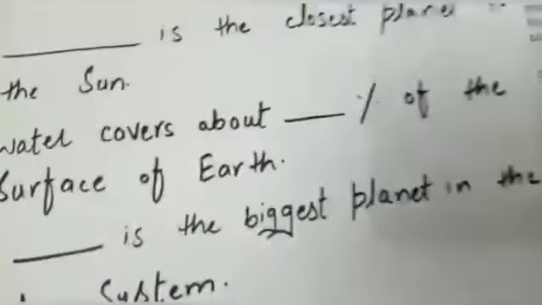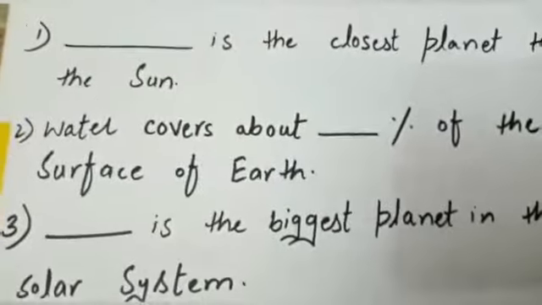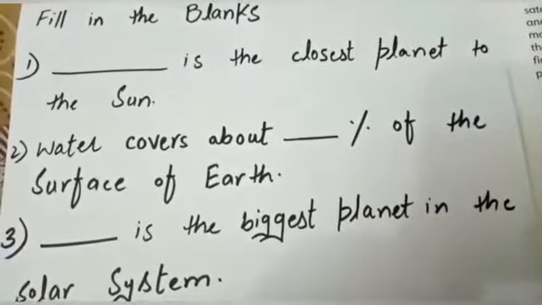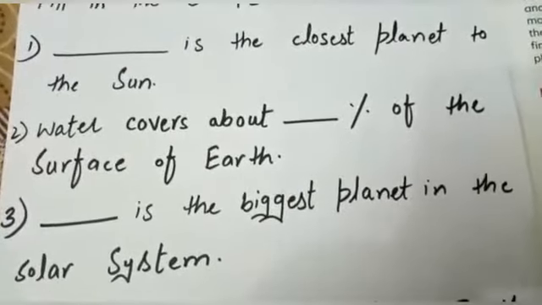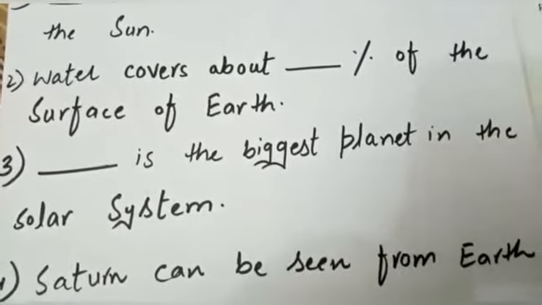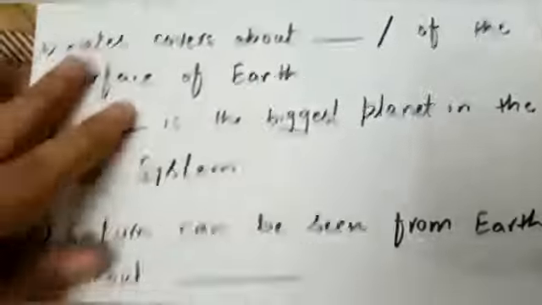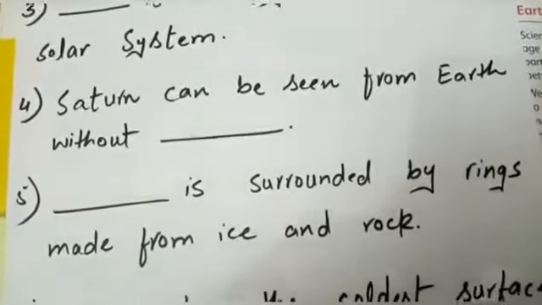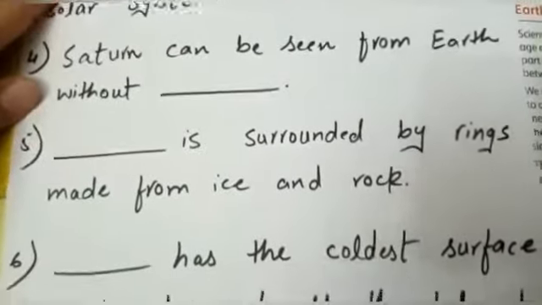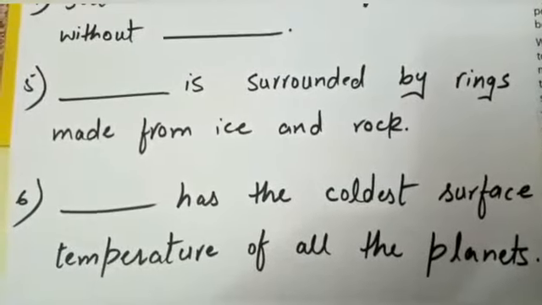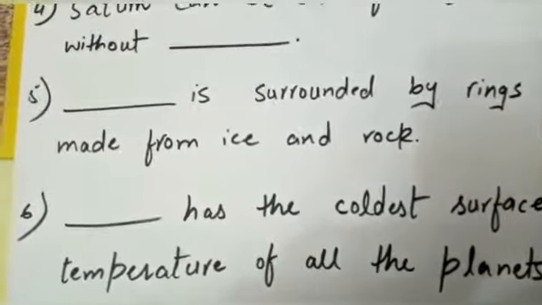Okay students, here are some blanks regarding this topic. You have to do these blanks in your notebooks. Number 1, dash is the closest planet to the sun. Number 2, water covers about dash percent of the surface of Earth. Number 3, dash is the biggest planet in the solar system. Number 4, Saturn can be seen from Earth without dash. Dash is surrounded by rings made from ice and rock. Dash has the coldest surface temperature of all the planets.